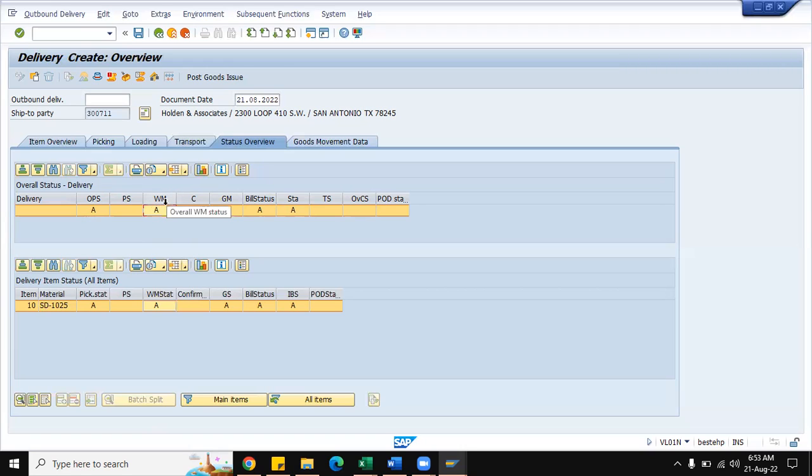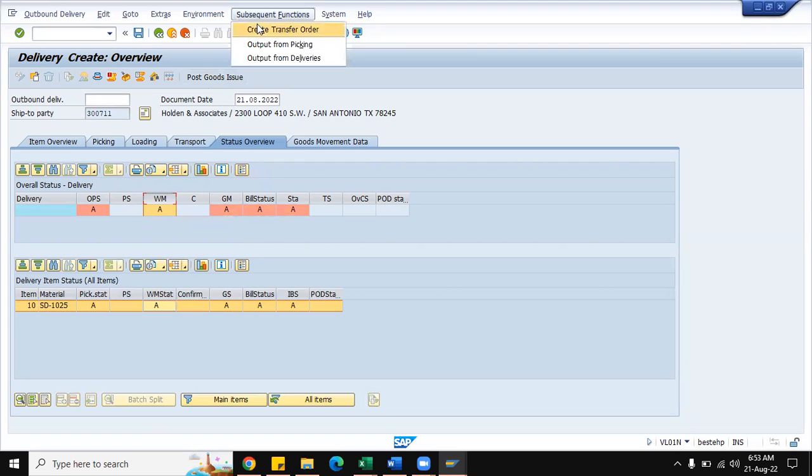And for this, we have to do the transfer of requirements. That means LT03 is the transaction. Here we have to create the transfer order. That means we are instructing the system to create the transfer order and inform the warehouse management team to pick up the stocks. So in this scenario, it is relevant for warehouse management, goods movement, billing status. This is a normal one, we need not worry about these. However, this is the transaction which is a little bit different, which is relevant for the warehouse managed storage location.